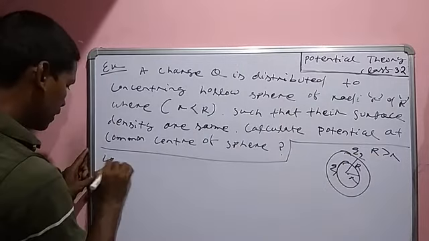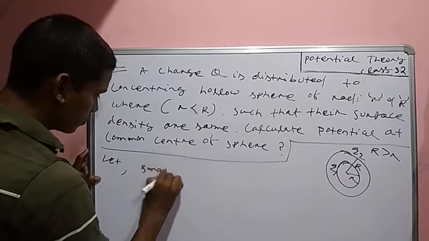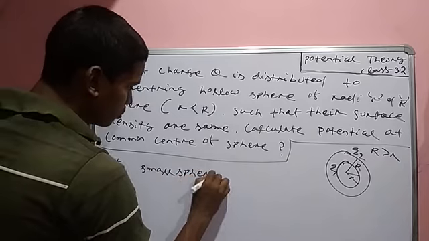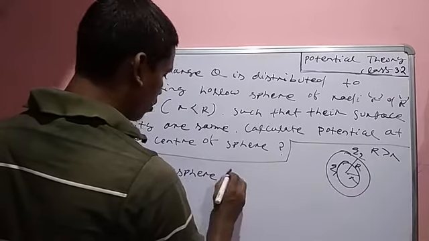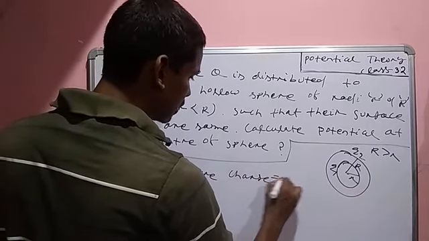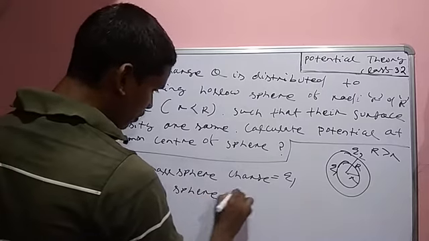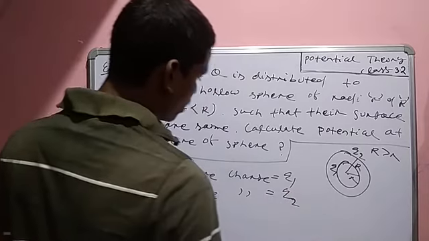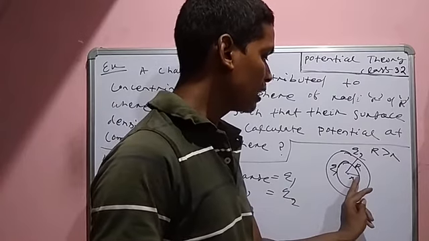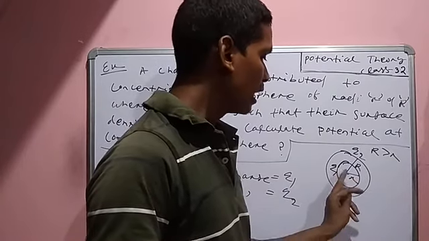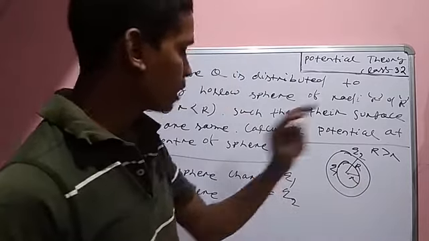Suppose the small sphere has charge Q1 and the big sphere, having radius capital R, has charge Q2.